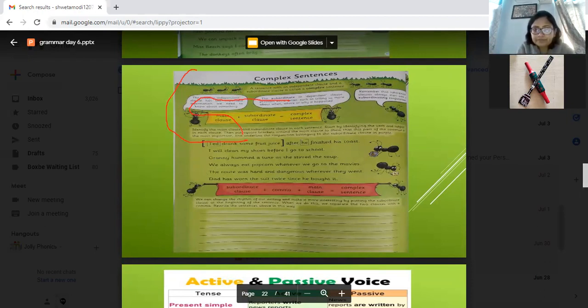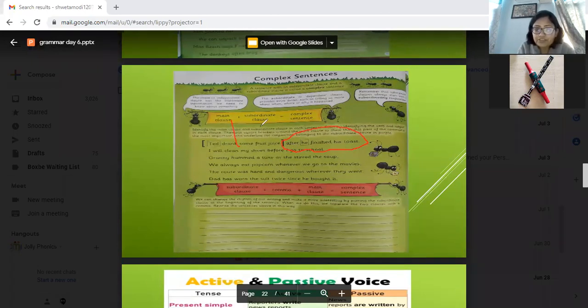Ma'am, can you explain it again? Yes. Now here it will be more clear when you read this. Ted drank some fruit juice is a main clause. It makes complete meaning. After he finished his toast doesn't make complete sense. So this is depending on the main clause.